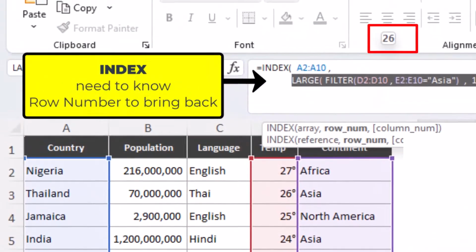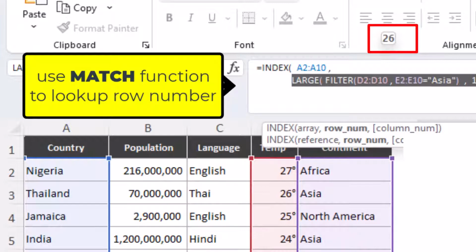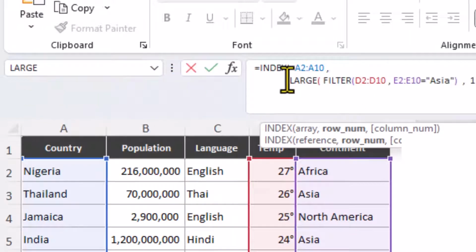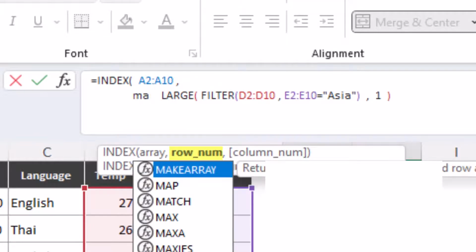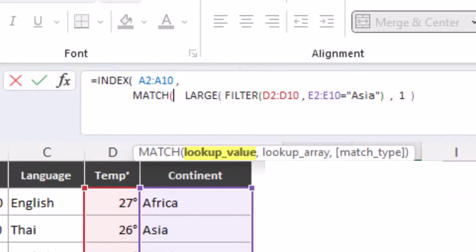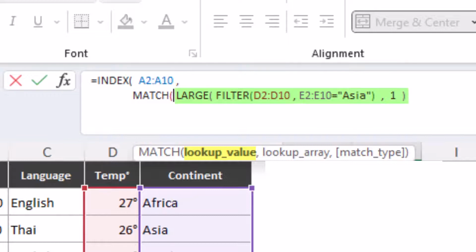We need to know the row number that number 26 is on. We need to use the match function. And the match function wants to know what to look for. And the thing to look for is all of this large filtered formula, which means that the match function is now looking for a 26.